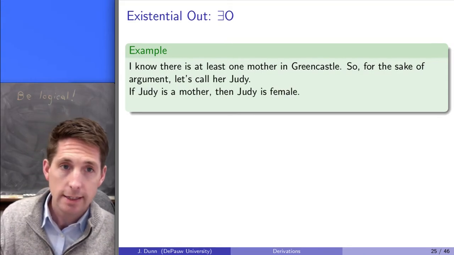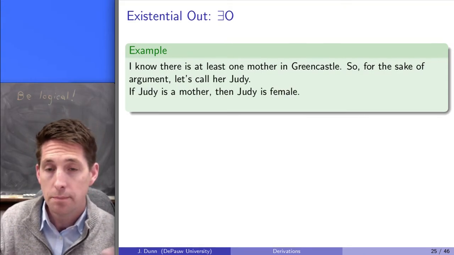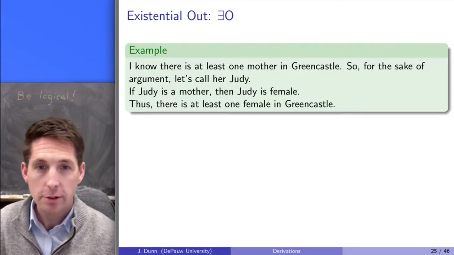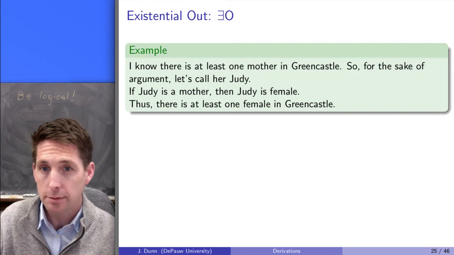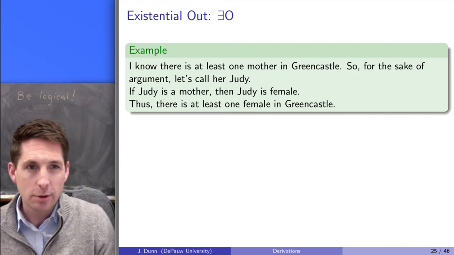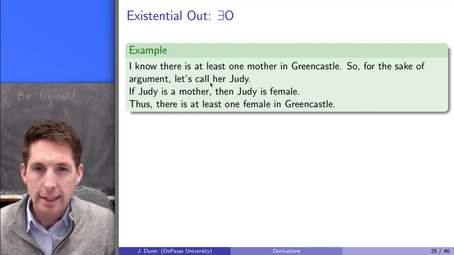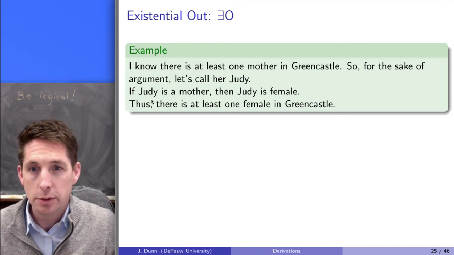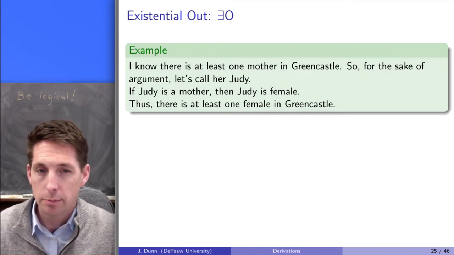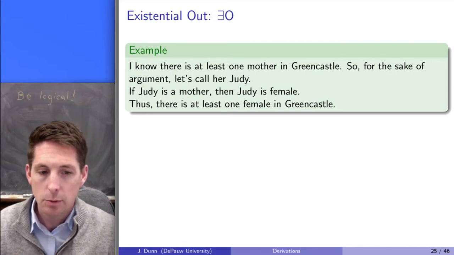And then I might reason like this. For the sake of argument, call the mother Judy. Well, if Judy's a mother, then Judy's female. So there must be at least one female in Greencastle. That's a perfectly good way to argue. And notice that what I did is I sort of took off the existential quantifier. I said, there's at least one mother, therefore Judy's a mother. So I did something sort of like what we talked about on the previous slide, but everything seemed to work out okay.